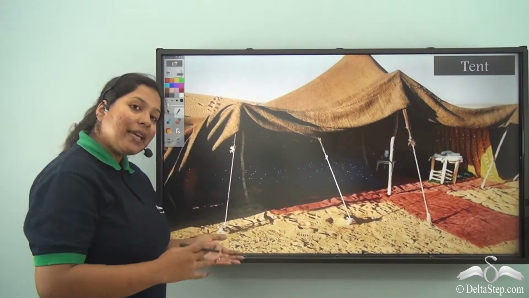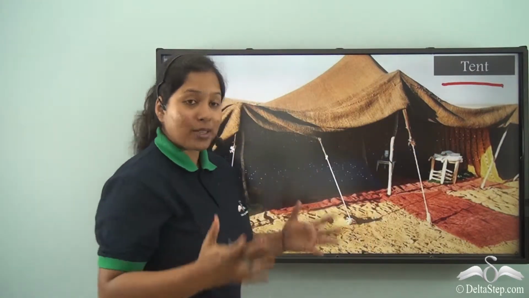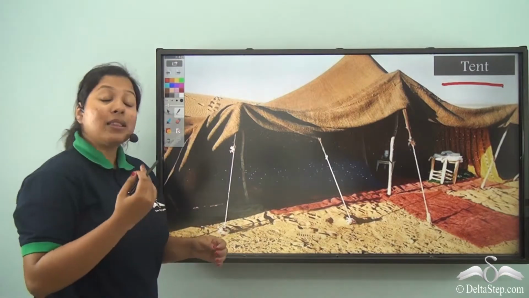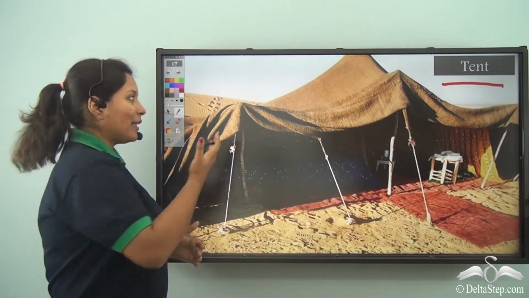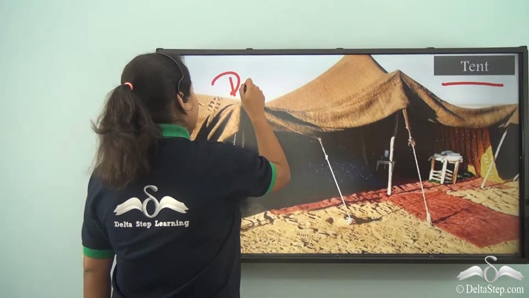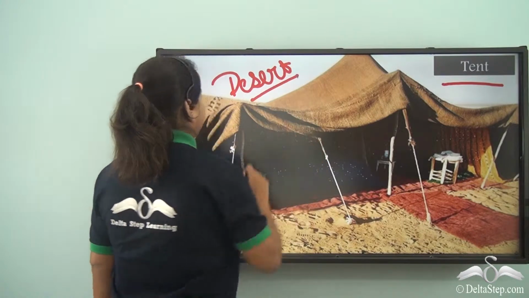So now from the igloos, let's come to the tent. So what is a tent? A tent is a home-like structure with thick cloth that is used by the people in the deserts. Well, why do you think they use tents over here in the deserts? Let's see.